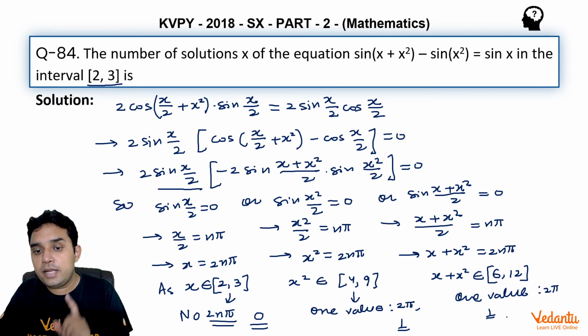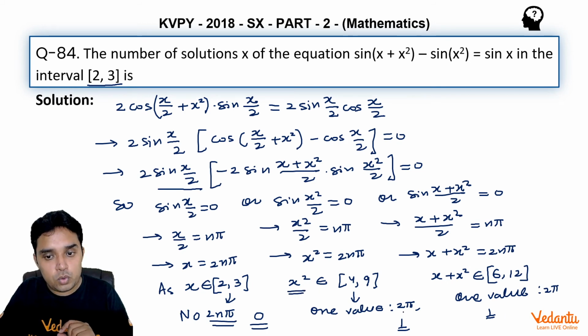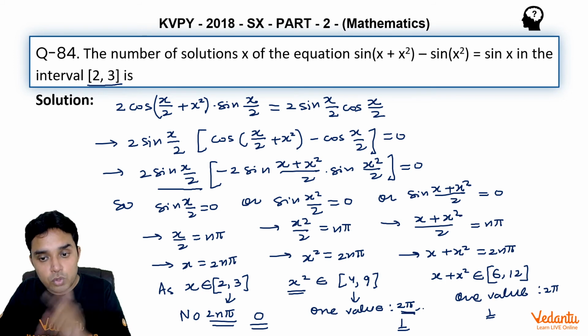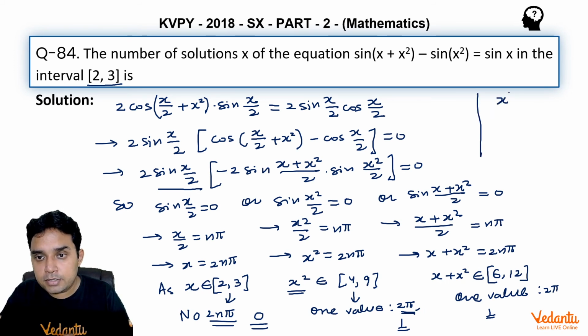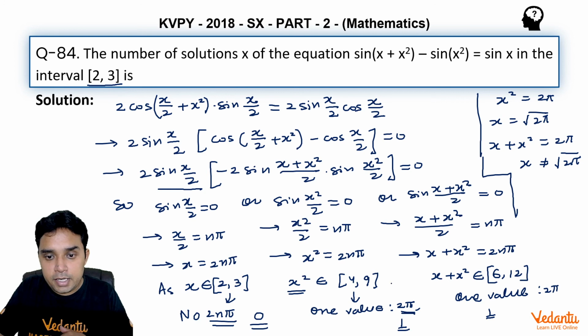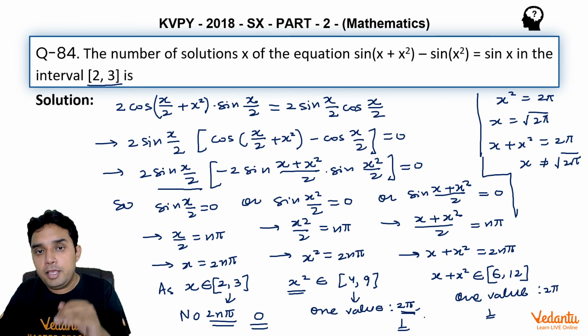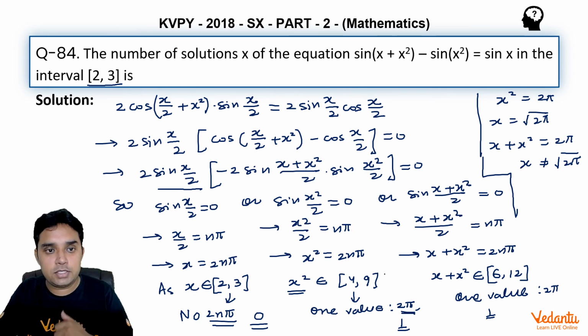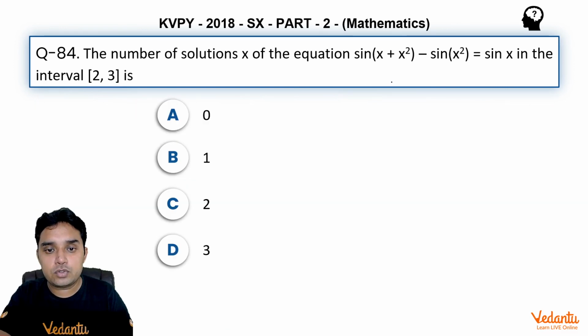And also one thing, let me tell you, that when x square will be 2 pi, x will be root 2 pi. Let me write it here. X square is equal to 2 pi, then x will be under root of 2 pi, and when x plus x square is equal to 2 pi, this will come from the value of x that is different from root 2 pi. So actually what I am trying to tell you, that these two solutions will be different if we find the corresponding value of x. So the number of solutions of x for this equation has to be 2.